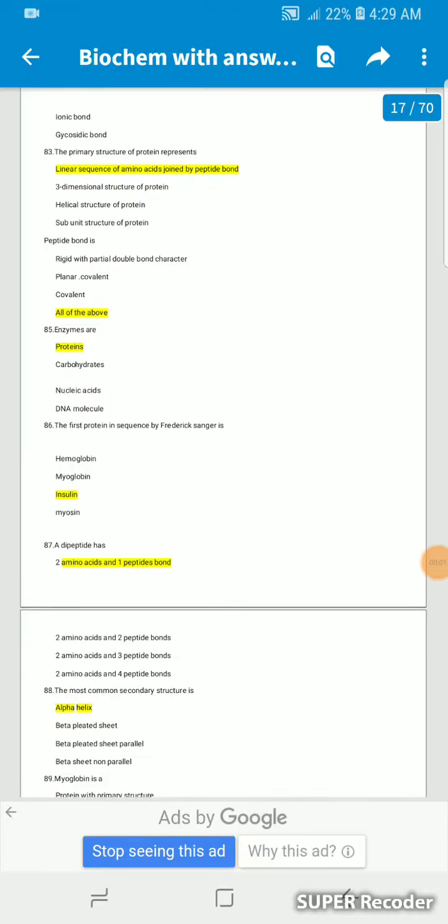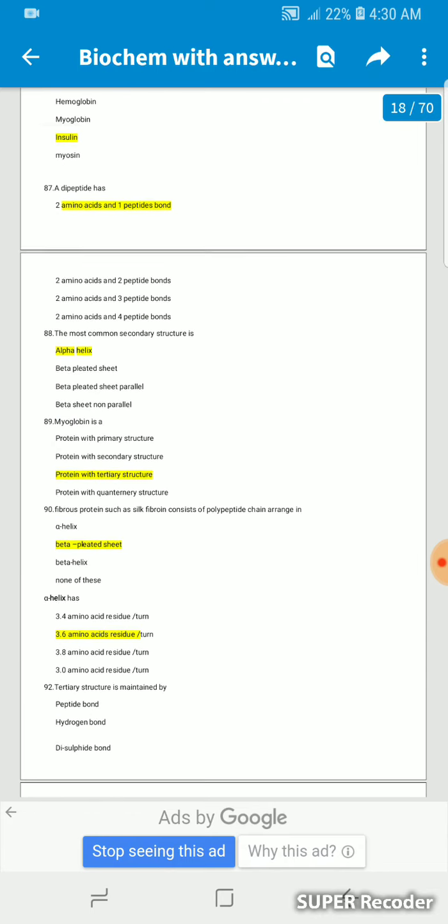The primary structure of protein represents a linear sequence of amino acids joined by peptide bonds. The peptide bond is rigid with partial double bond character, planar, covalent. All of the above. Enzymes are proteins. The first protein sequenced by Frederick Sanger is insulin. A dipeptide has two amino acids and one peptide bond.